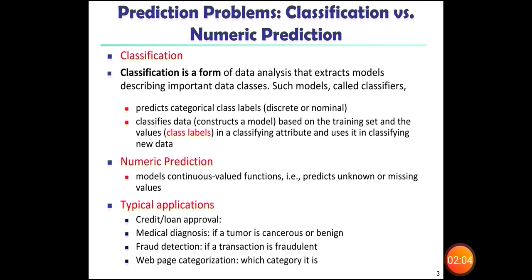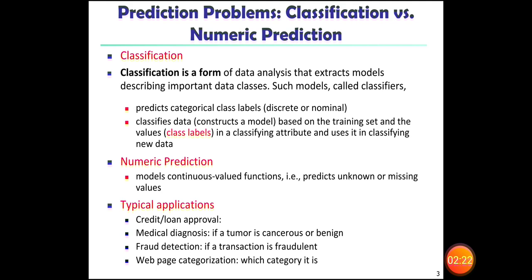Classification can be applied in many applications. There are a few applications given here: credit and loan approval, medical diagnosis, fraud detection, web page categorization.